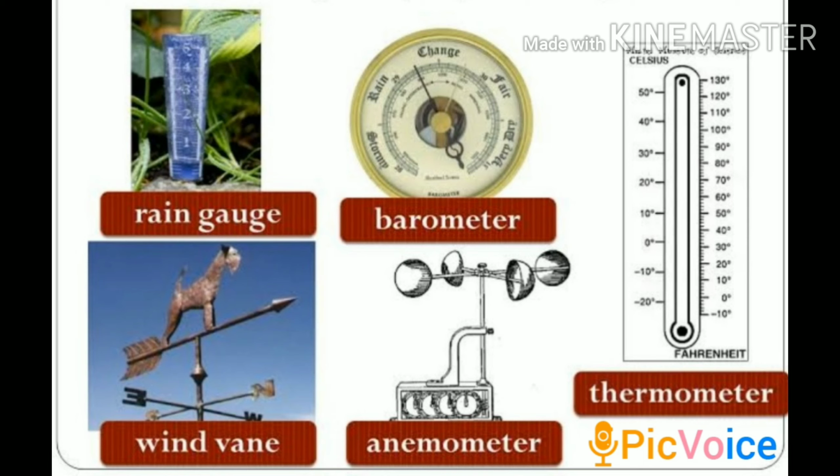A rain gauge is used to measure rainfall amount. And an anemometer. An anemometer is an instrument that measures wind speed and wind pressure. Let's revise quickly with detailed pictures.